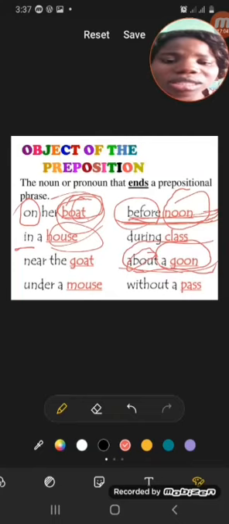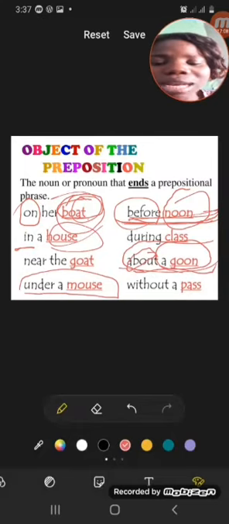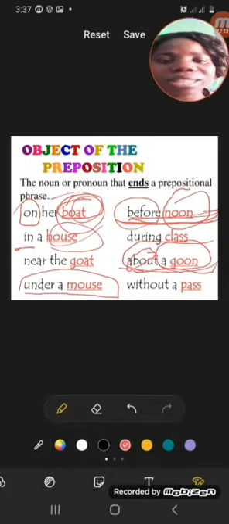Do you understand? Okay. Under a mouse. That is also a prepositional phrase because it has some other words after the preposition. Do you get it now?